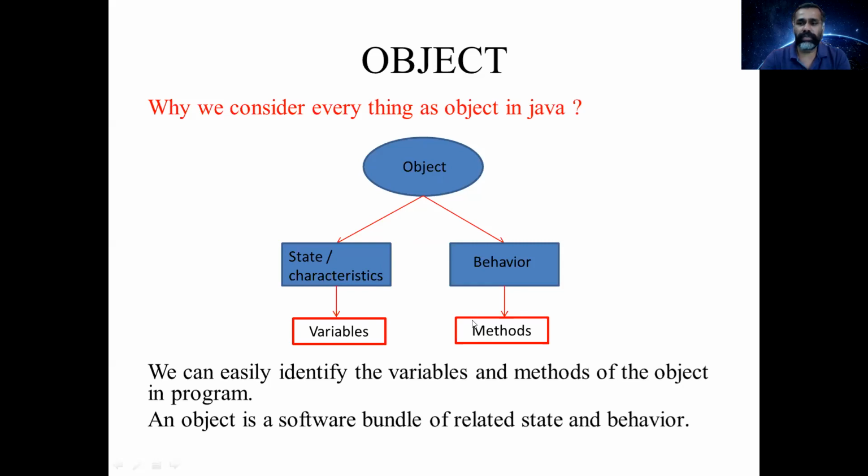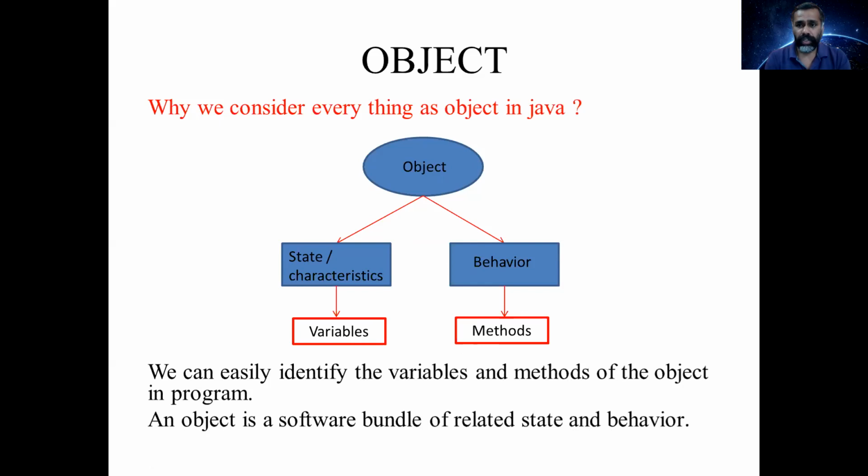So this is a major portion of your program. Once you have identified the variables and methods, it makes it easy to write your program. So we can easily identify the variables and methods of the object in the program. An object is a software bundle of related states and behavior. So once the object is identified, we can easily define the variables and methods of that object.